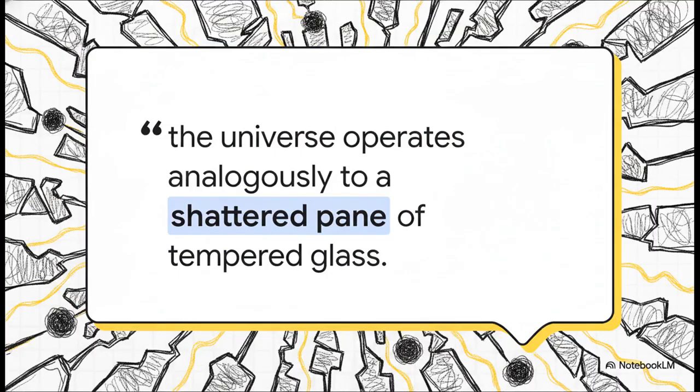To really conceptualize this monistic architecture, think of a shattered pane of tempered glass. It is a perfect analogy. When tempered glass shatters, you don't end up with glass fragments floating in some separate, invisible background glass. The structural remnants form two inextricably linked states. The intact, unfallen, dense nodes represent baryonic matter, the particles. Meanwhile, the thermodynamic, elastic tension lines stretching between them represent energy and the active skins. Together, they form a single, unified, completely self-contained web.